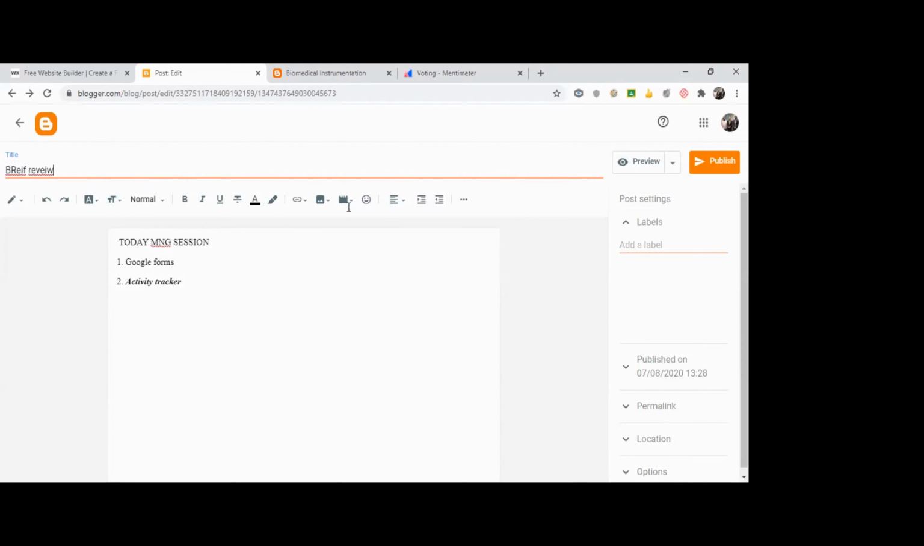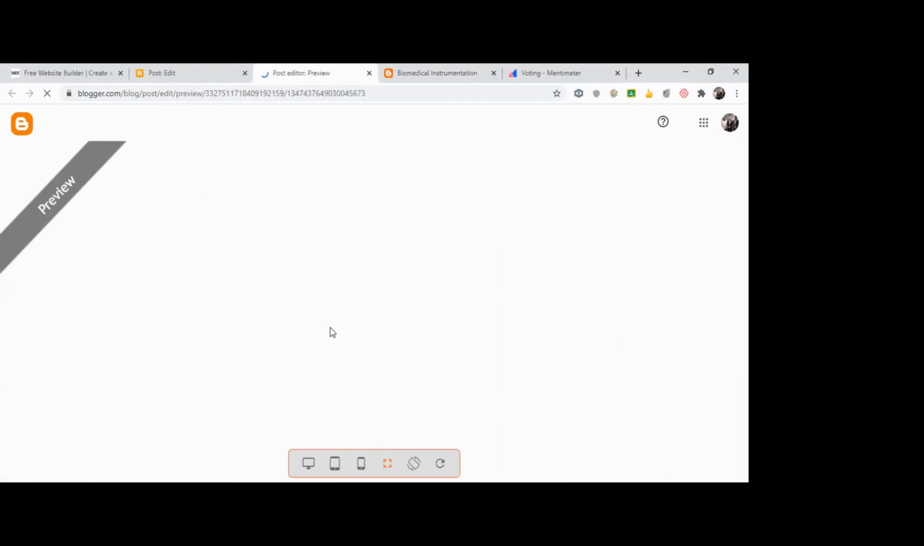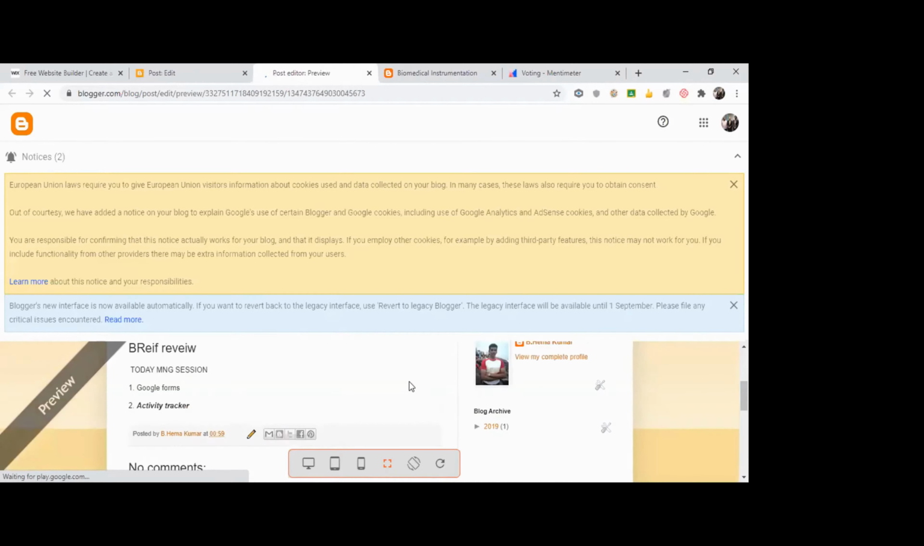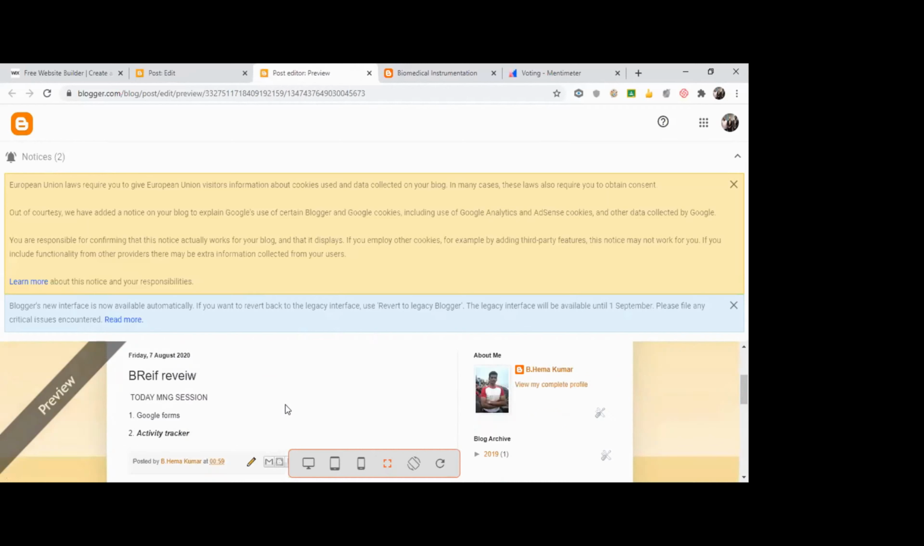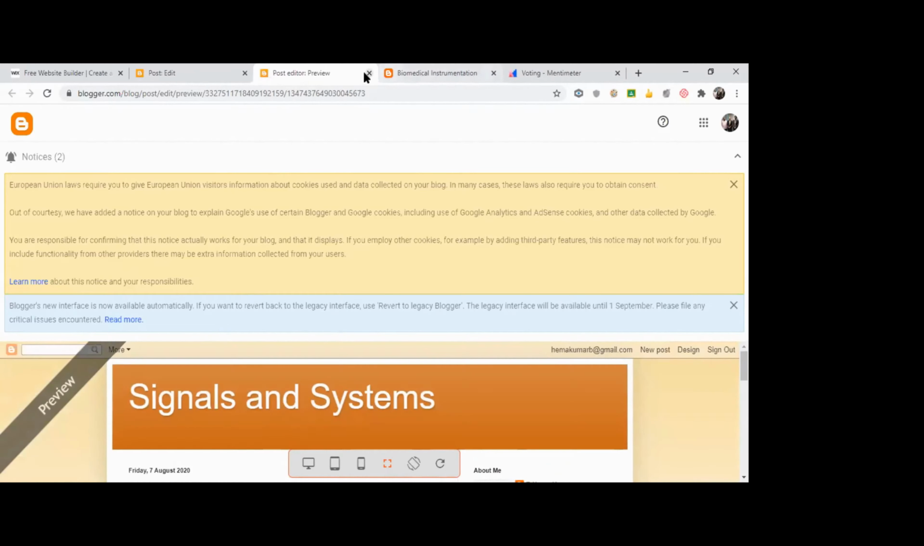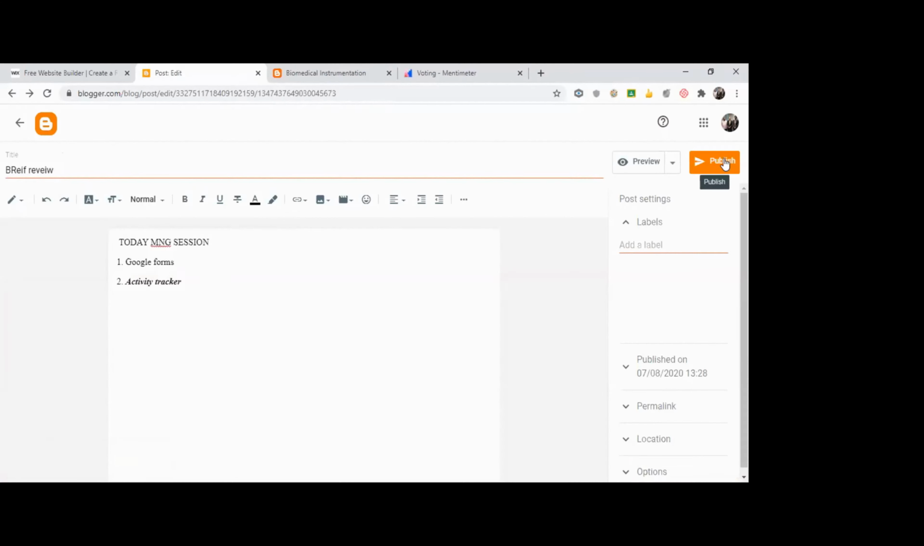Here you have an option to preview your post. I can preview my post, how it looks before publishing it. Okay, so that's it, a brief review. This is how it looks. If you have any corrections, you can go back. This is only a preview. Once you are okay with the preview, you can just go to publish.